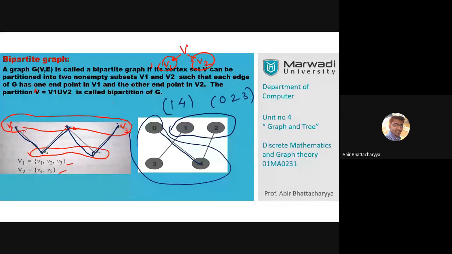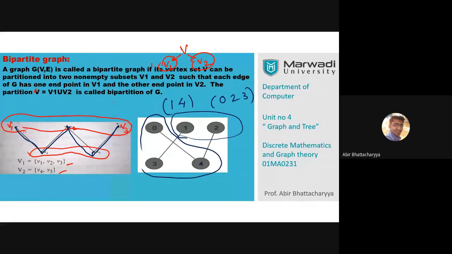But 0, 3, 4 cannot be a partition because 0 and 4 are connected.